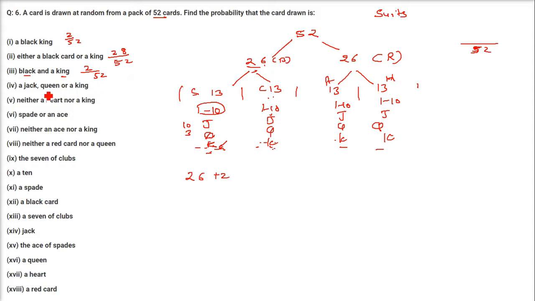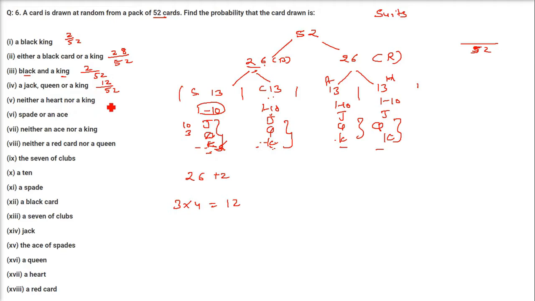This is the probability. A jack, queen or king. So how many do we have? 3 here, 3 here, 3 here, 3 here. So 3 into 4, that is 12. Jack, queen and king. So 12 is the favorable cases and 52 is the total number of cases.